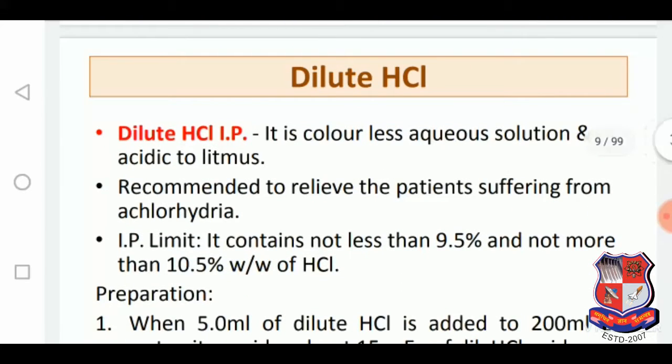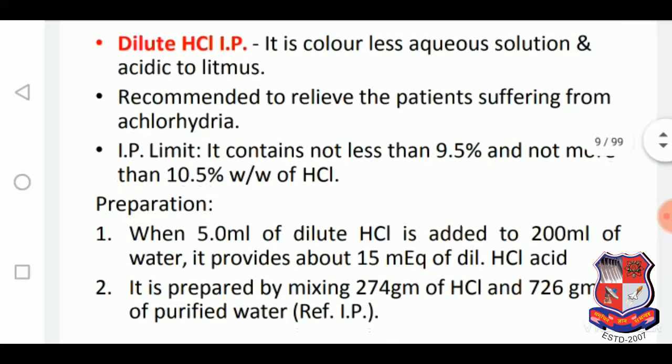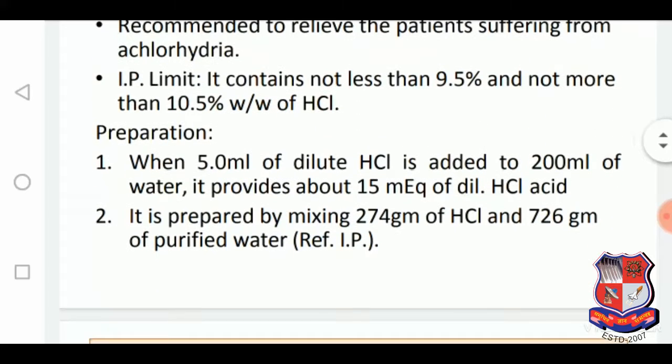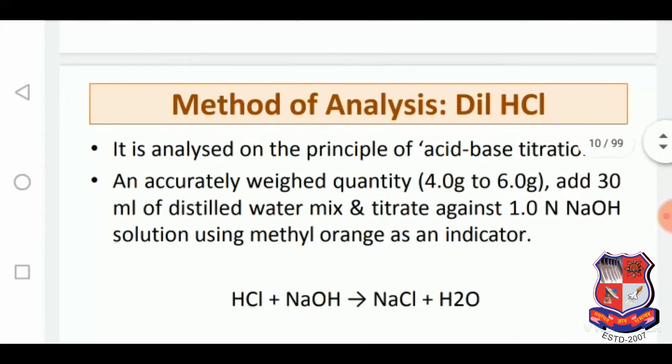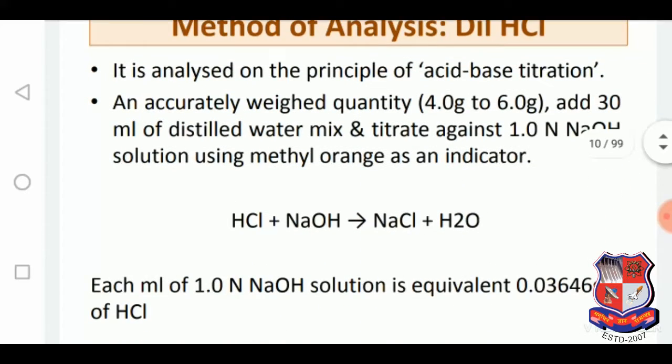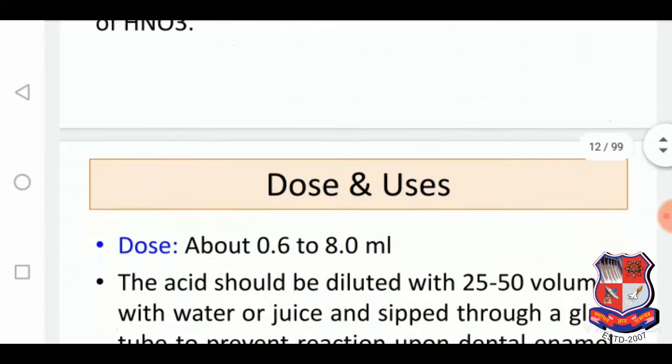So what is the property of the dilute HCl which is given in the treatment of the achlorhydria? That is, it is colorless, aqueous solution and acidic to litmus, which is recommended to relieve the patient suffering from achlorhydria, and it has an IP limit of not less than 9.5% and not more than 10.5% weight by weight of the HCl. So here is the preparation of that HCl. Here is a method of analysis of dilute HCl and a test for identification of the HCl.